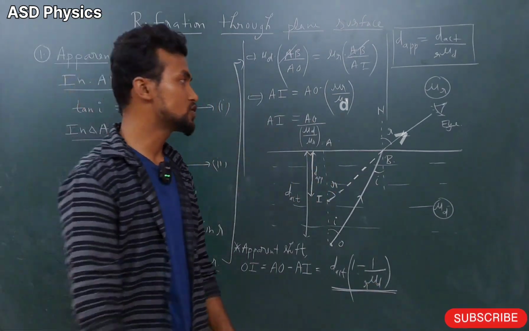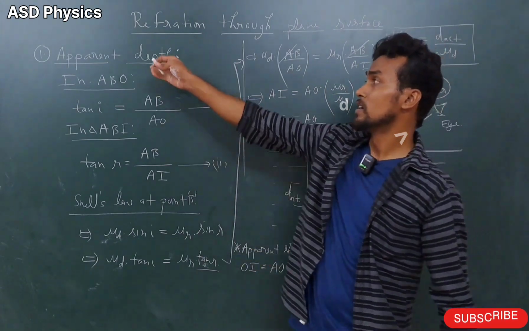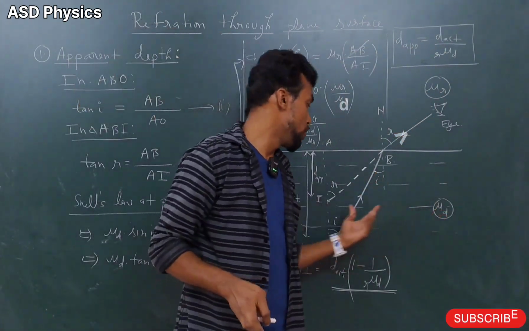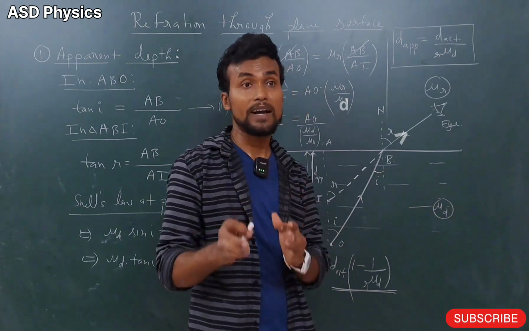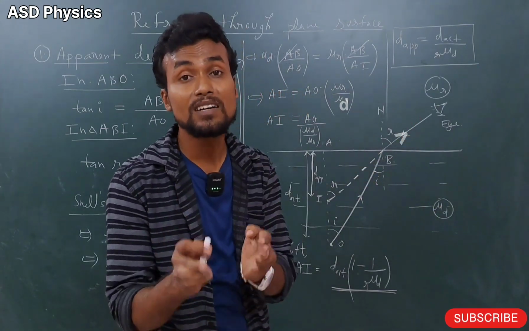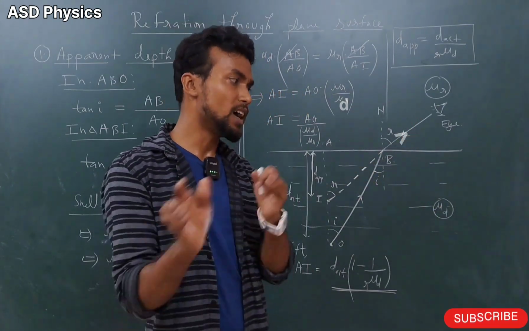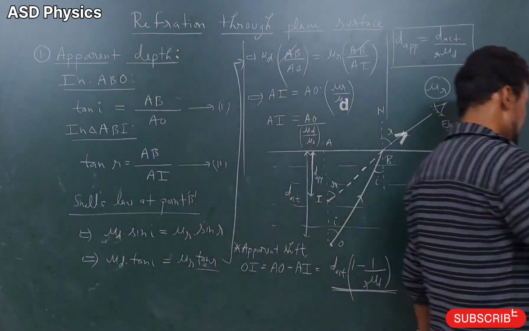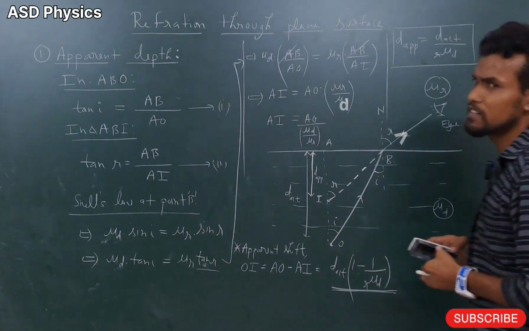So dear students, what have we covered? We have just covered the apparent depth concept. In that, the object is in a denser medium and the observer is in a rarer medium. Now, dear students, after that we are going to see the second concept. In that, it will be just the reverse.